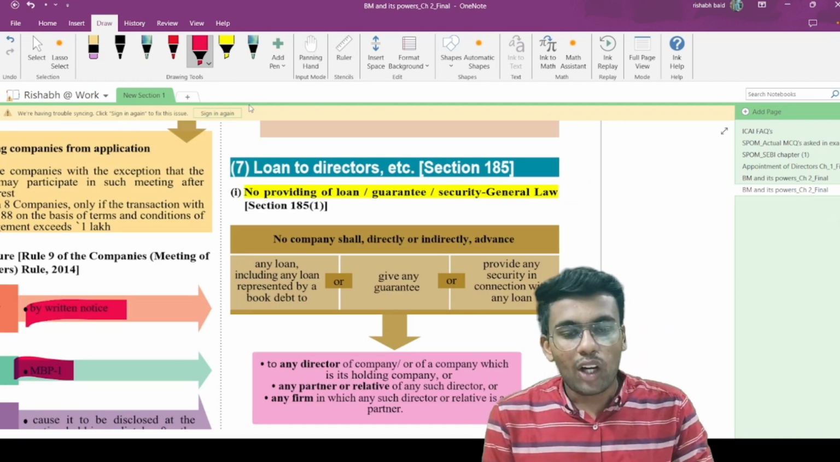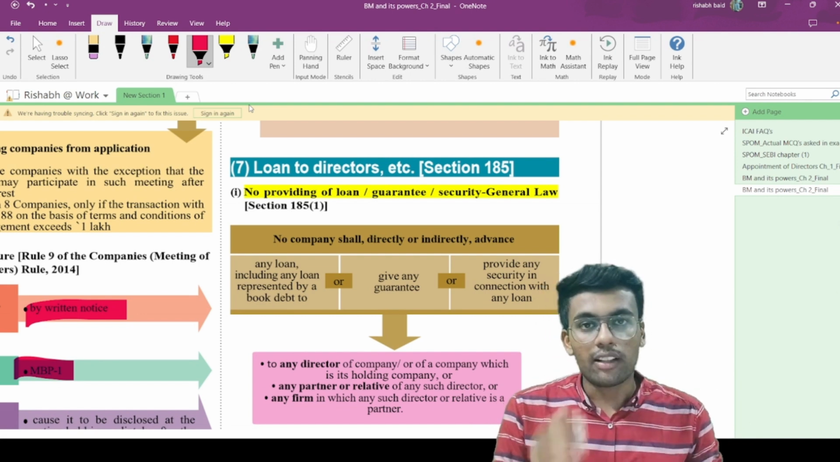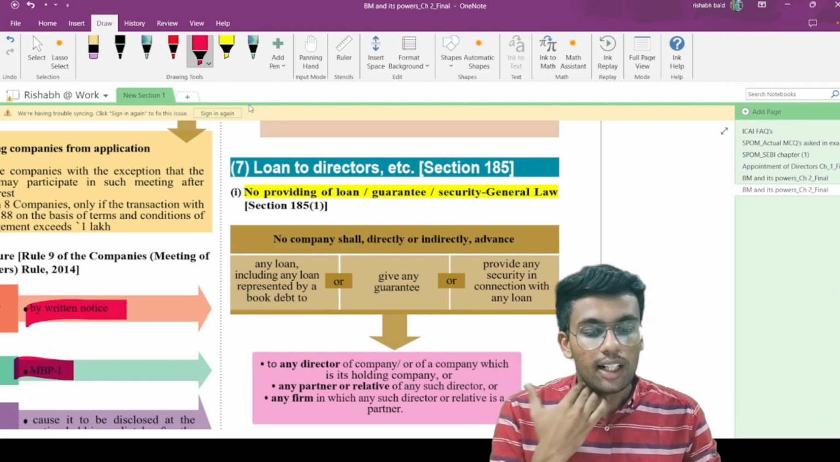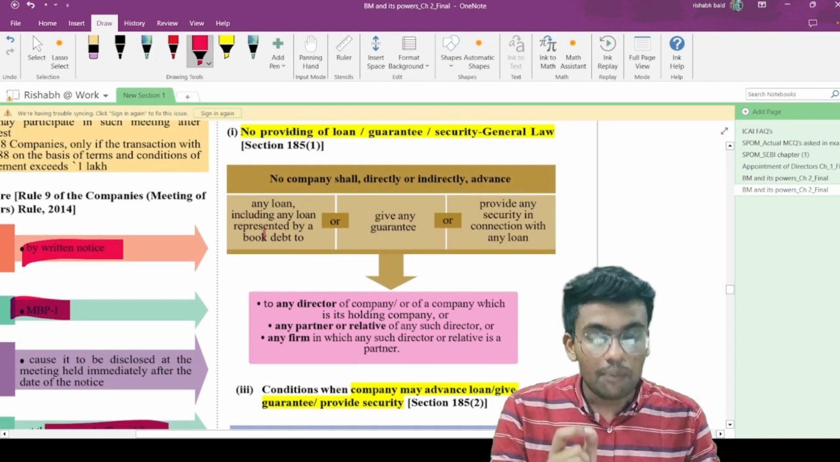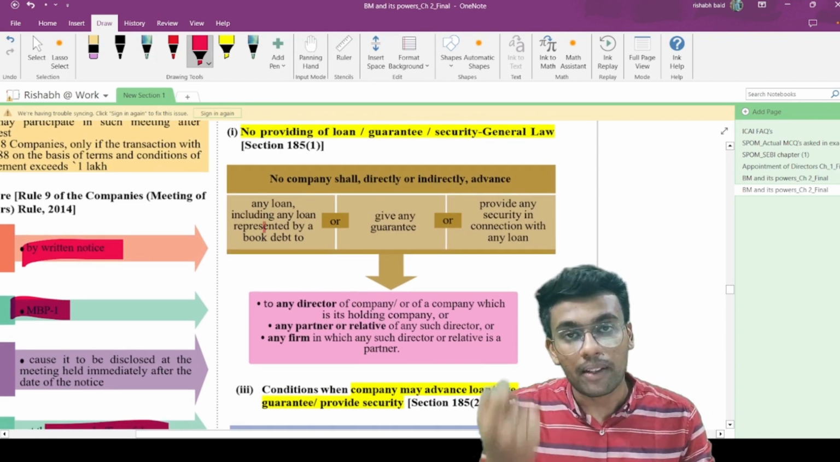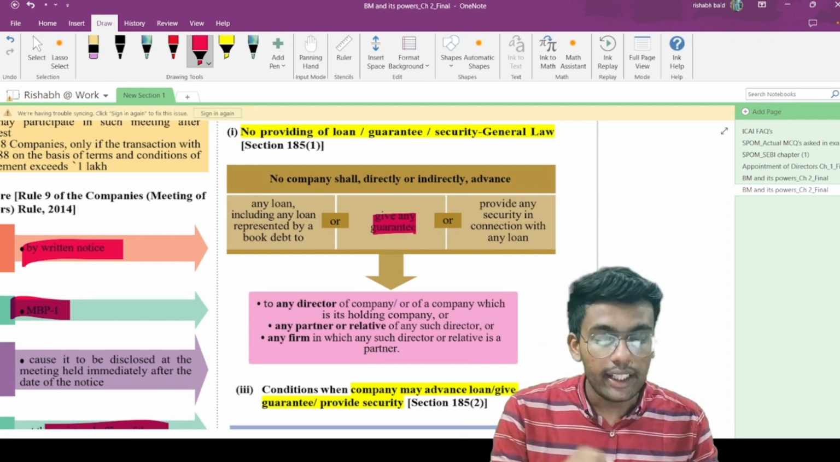Section 185 talks about loans to directors. It talks about whether a loan is to be granted or not. One of the most important provisions of this particular series. It says no company shall directly or indirectly provide any loan, including a loan represented by book debt, provide any security or provide any kind of guarantee to whom?